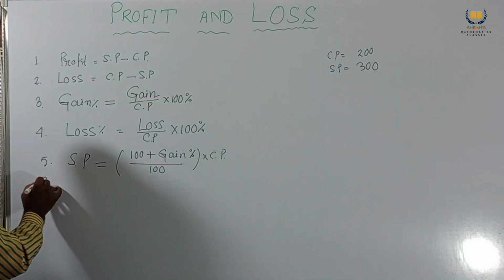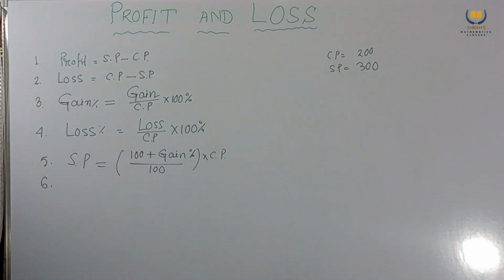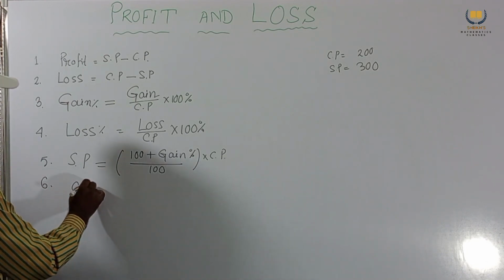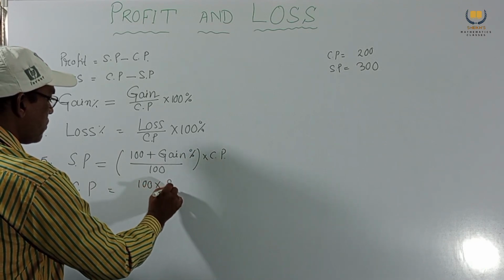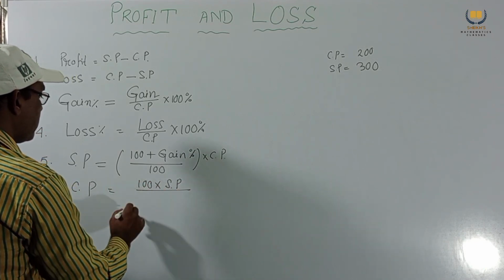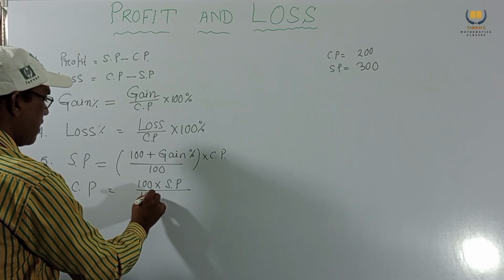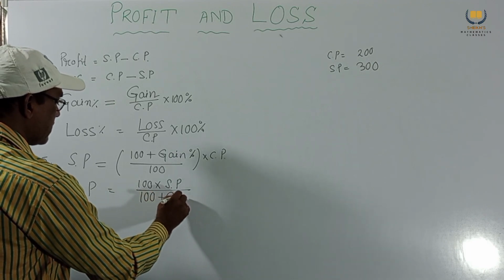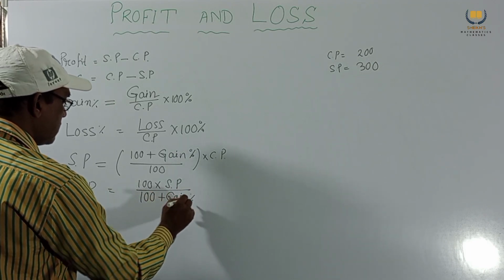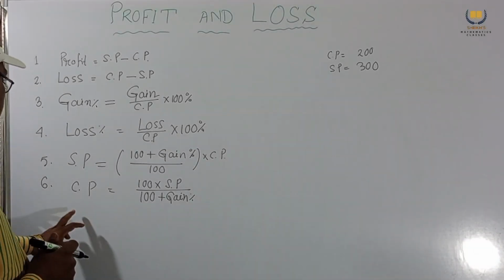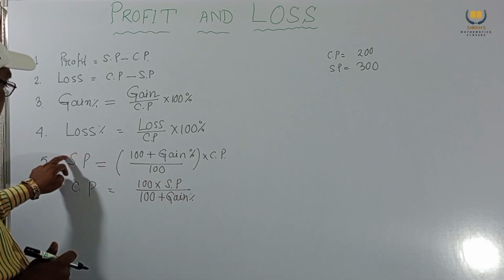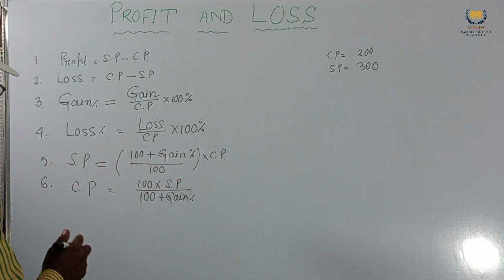Next, number six, CP equal to 100 into SP by (100 plus gain percent).